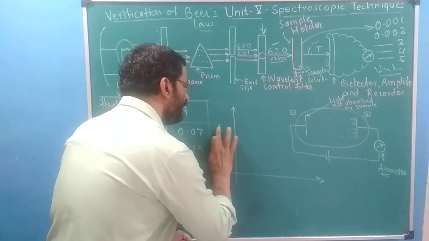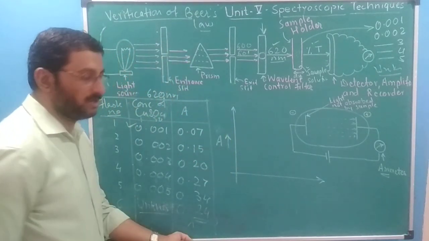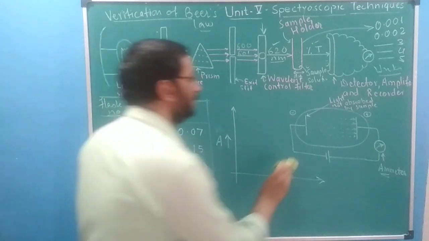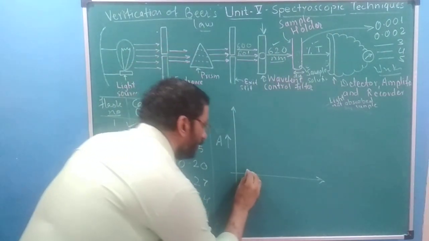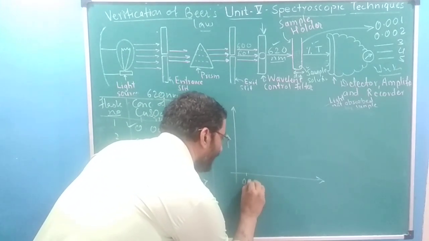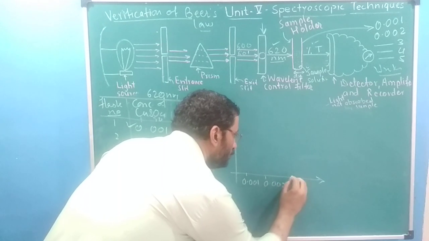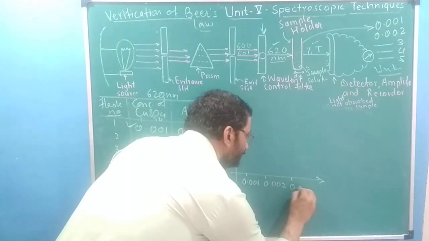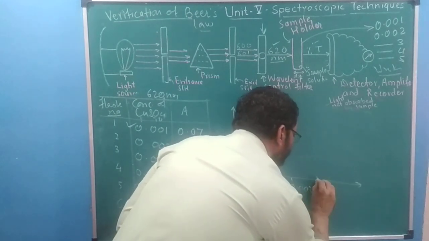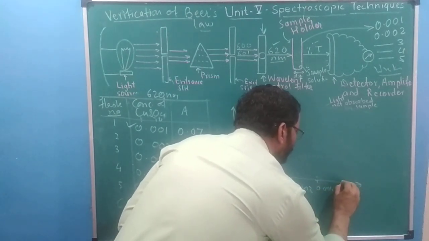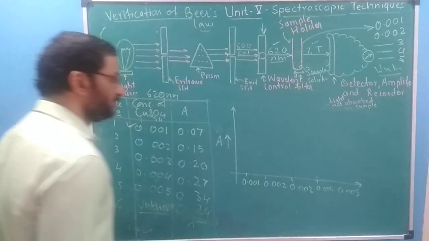Absorbance. That is, how much part of the light is absorbed, how many photons are absorbed by the sample solution of given concentration, and on this side it is the concentration of the solution. It is 0.001 molar, 0.002 molar, and 0.003 molar, and fourth and fifth. This is, suppose, 0.004 and 0.005. These 5 solutions we are using.